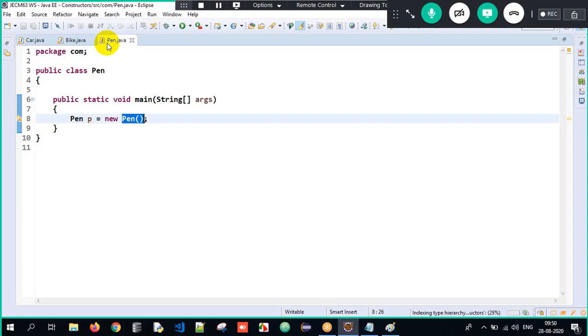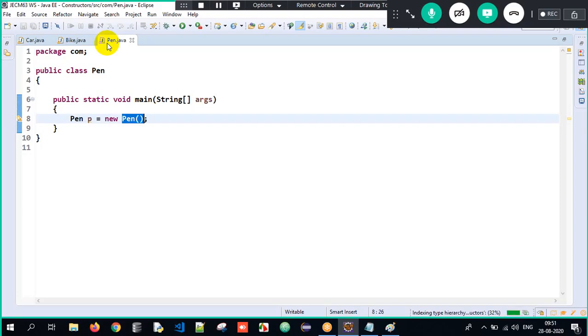Therefore, if there is no explicit constructor present inside my class, then there is a person called the compiler. What he does, he will automatically generate a constructor called the default constructor. Got the clarity?